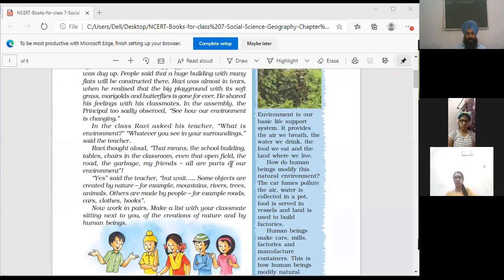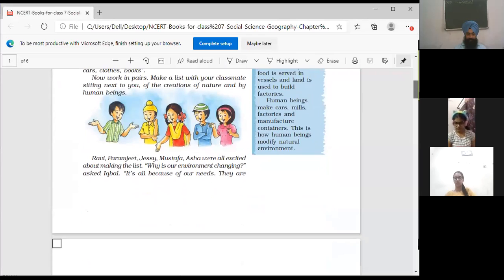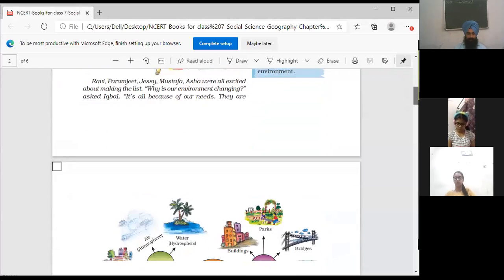So this is our environment chapter, which we discussed earlier. What is the environment? Our surroundings where we are living is the environment. If any question comes to your mind, you can ask at the last or send your message in the chat. Clear?